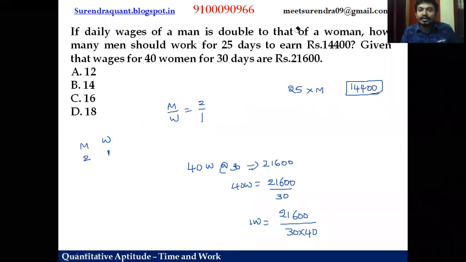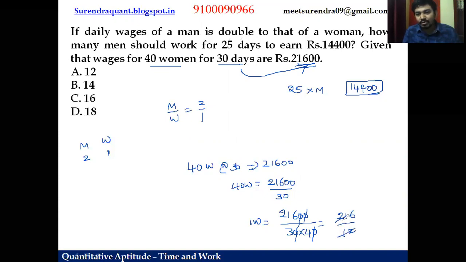Understood, friends? How I am doing? Here, 40 women for 30 days receive 21,600. So if I divide this by 30 days, you'll get the 1 day wage of 40 women. Even that 40, if you take to the denominator, you'll get the wage of 1 woman per day. So the zeros get cancelled. So 4 3s are 12. So 216 by 12, right? So 12 goes 1 time. 9 remainder, 12 9s are 108... that means women receive 18 rupees per day.